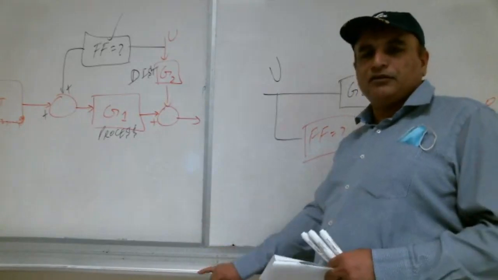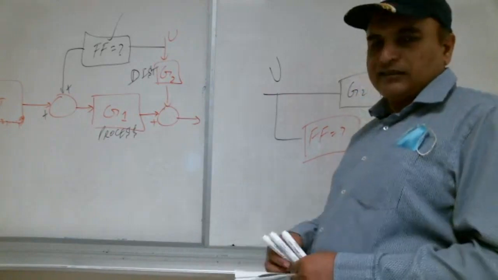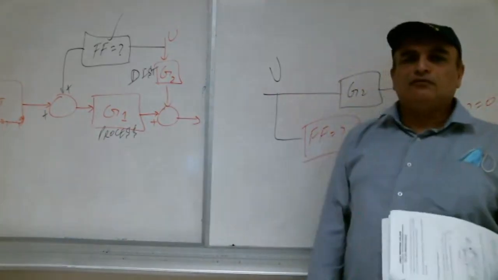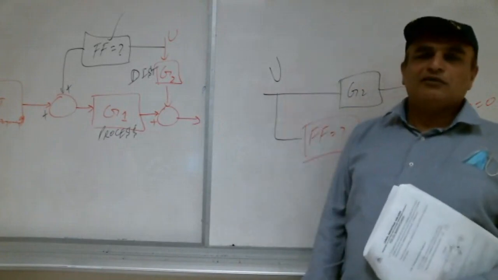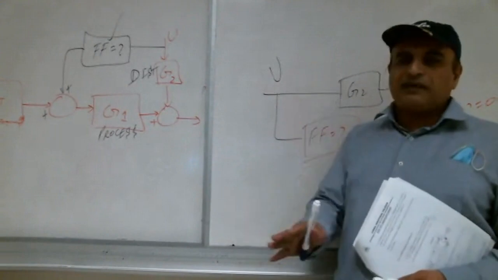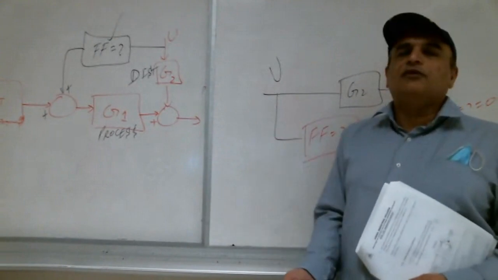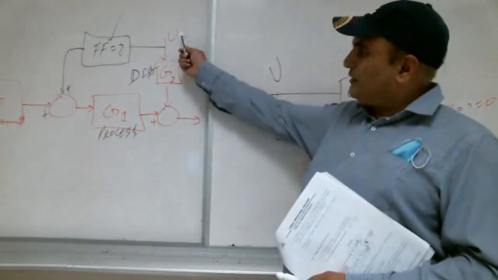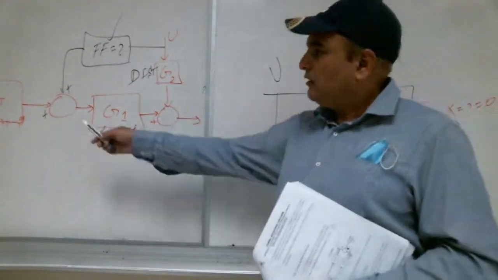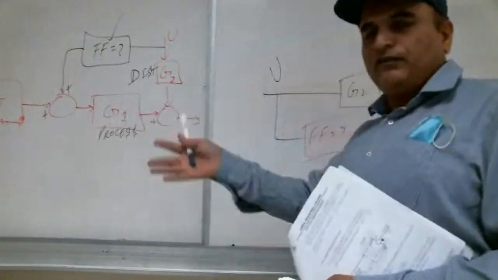If you don't have the brake, what will you do? There is some disturbance. All of a sudden one car came in front of you and you are at 120 km/h. So you have to apply the brake. If this brake is not there, what will you do? So when the disturbance is coming, we push the control brake and we nullify it.